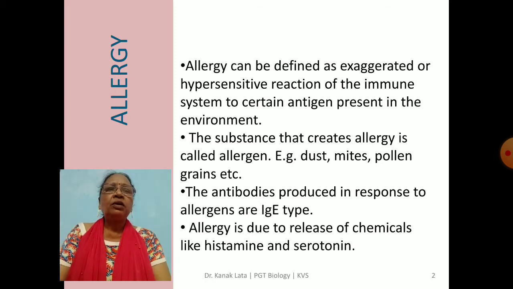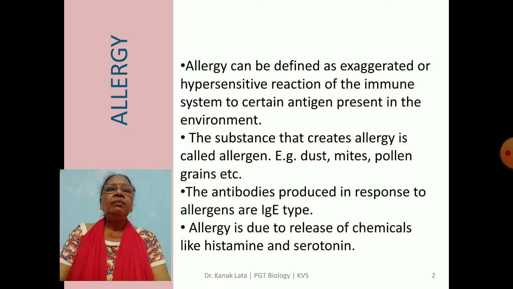Substances which are responsible for creating allergy are called allergens, and different allergens are dust, mites, pollen grains, etc. These dust, mites and pollen grains are called allergens because they cause allergy in our body.